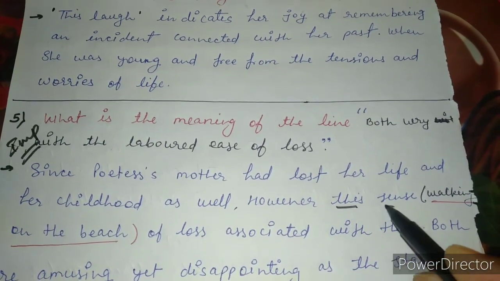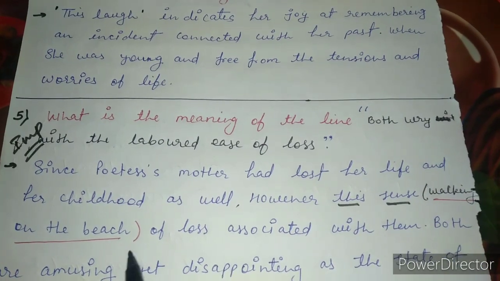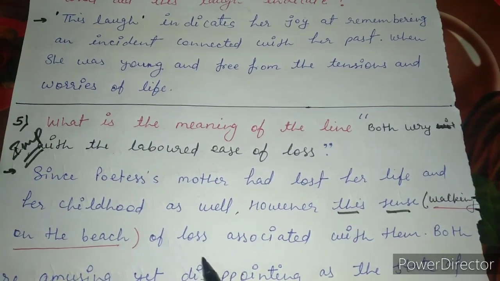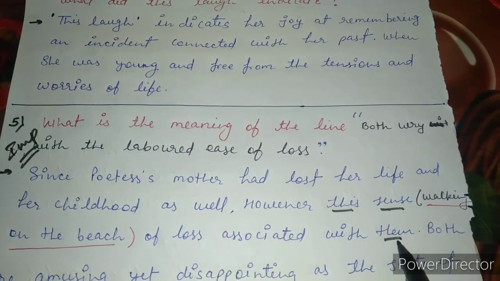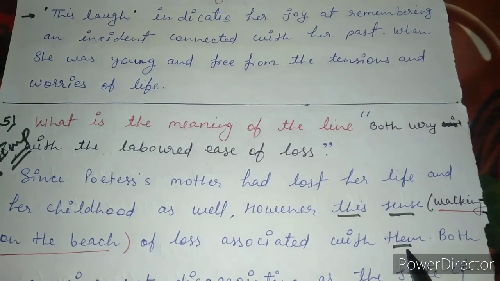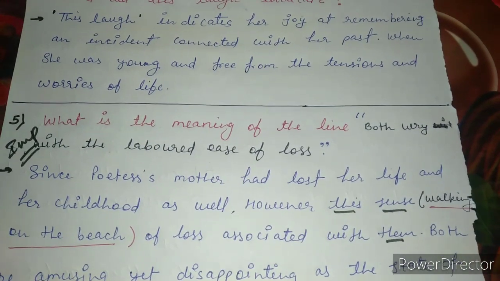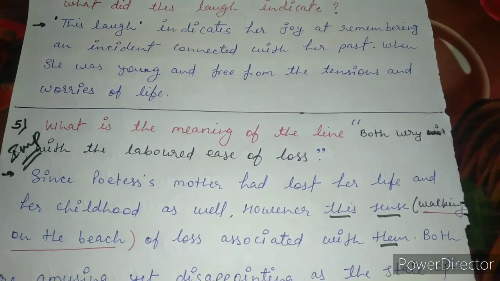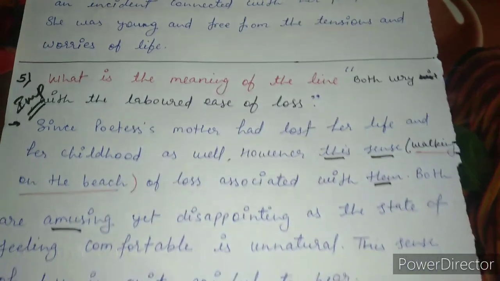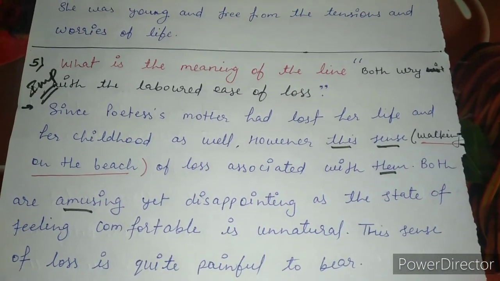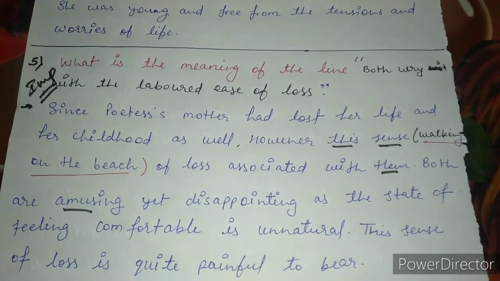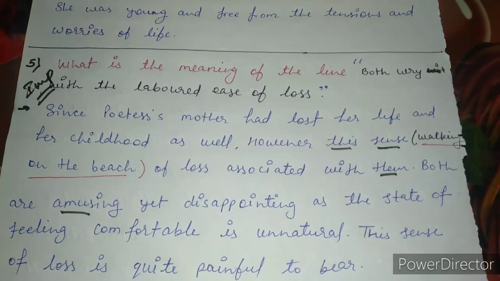This sense indicates walking on the beach of loss associated with them. Them stands for the poetess's mother and the poetess herself. Both are amusing. Both are amusing means what? Both the incidents are amusing. Amusing means a sense of happiness.